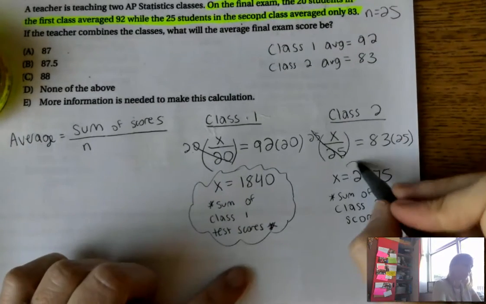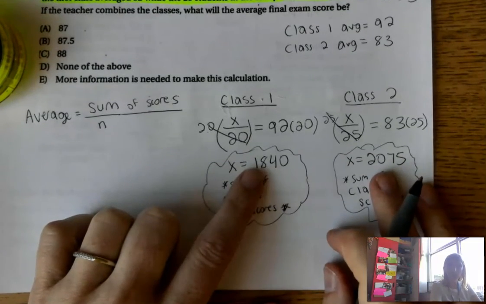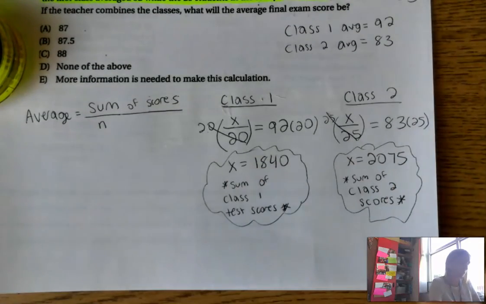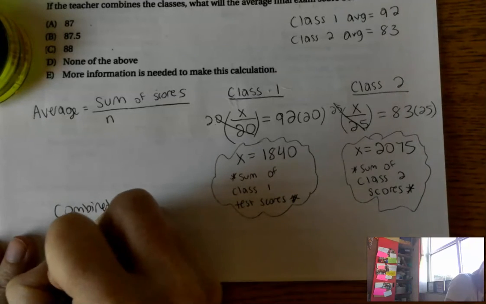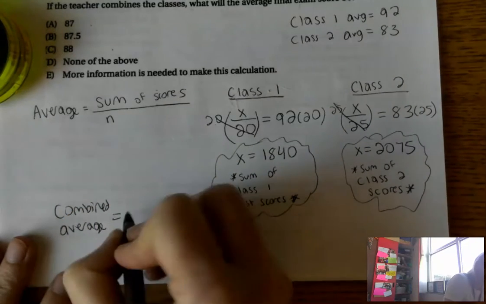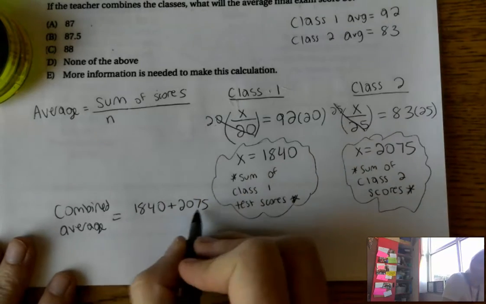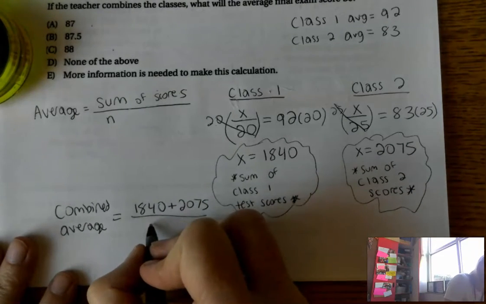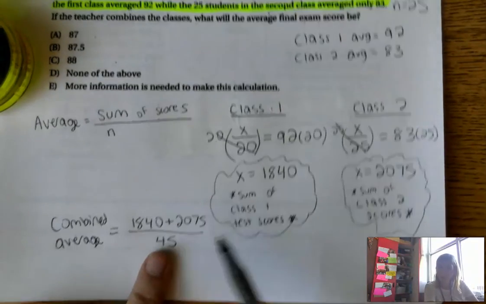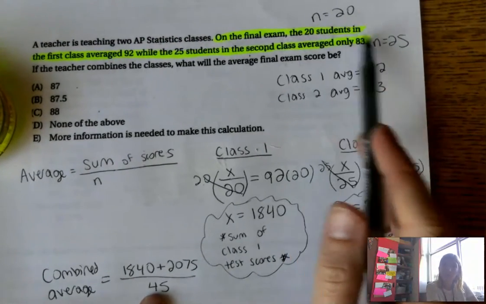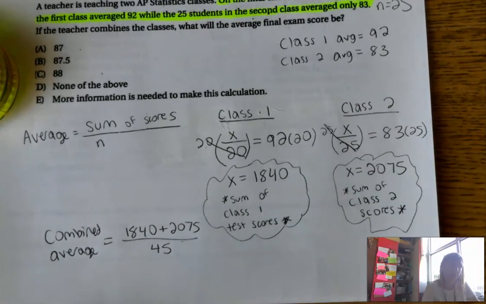All right, now that I have the sum of both the scores, I can add them together and divide by the total number of students, right? So my combined average is going to be 1840 plus 2,075 all over 45. Where did the 45 come from? It's my combined two classes. Class 1 was 20, class 2 was 25, so I've combined 45 students.